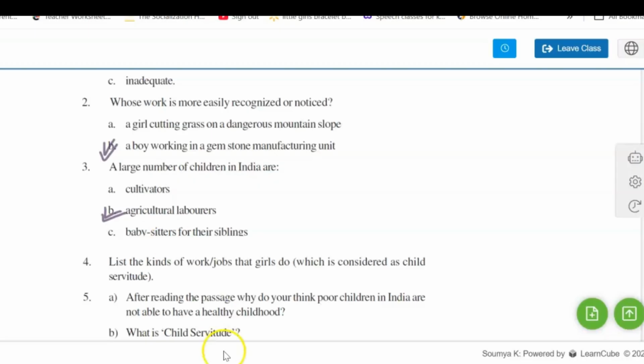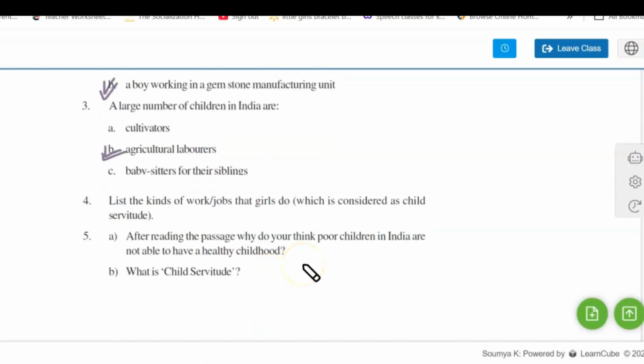Next one is, list the kind of work that girls do which is considered as child servitude. So the works are like collecting fuel wood, grazing cattle, minding their siblings. All these are the works that are being done at home. Next one is, after reading the passage, why do you think poor children in India are not able to have a healthy childhood?